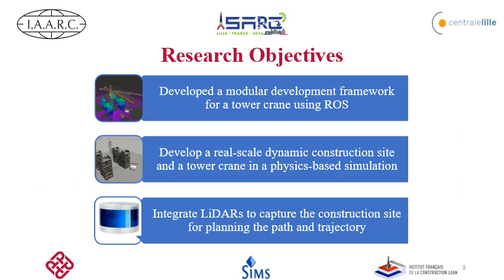So to develop a framework which can cater to the needs and existing limitations in automating the tower crane, we propose a development framework using ROS. ROS is a Robot Operating System which offers the basic algorithms to develop robotic systems, ranging from high-level decision-making and fleet management of multiple agents, down to collision checking, path planning, and trajectory generation, and even lower to the hardware interface. Using this framework, we developed a real-scale 5-degree-of-freedom kinematic model of a tower crane, which includes the jib, trolley, and the hoisting mechanism as actuated joints, and we have modeled the tangential and the radial swings as the unactuated joints.